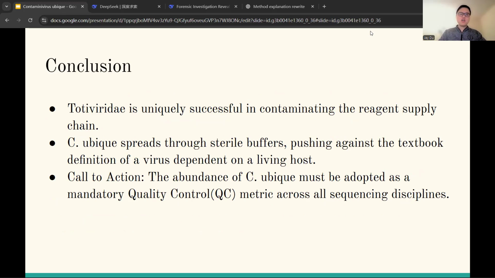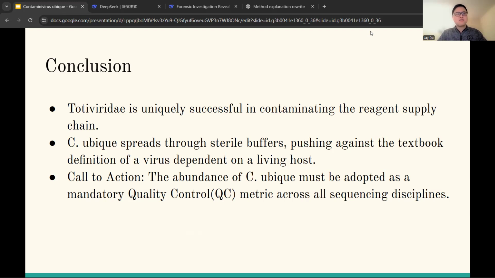This brings us to the final takeaways. First, members of the Totiviridae family are uniquely successful at contaminating the sequencing reagent supply chain. Their simple genome organization and exceptional environmental stability enable a single molecular clone to persist and spread throughout global laboratory infrastructure. Secondly, C-ubique propagates through ostensibly sterile reagents and buffers, challenging the conventional definition of a virus as an entity strictly dependent on a living host for transmission. In this context, the sequence effectively bypasses biological hosts entirely and instead exploits laboratory workflows as its primary distribution mechanism.